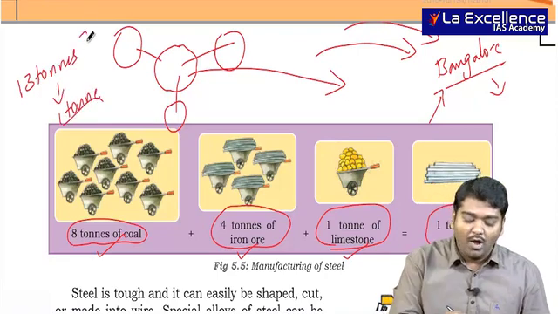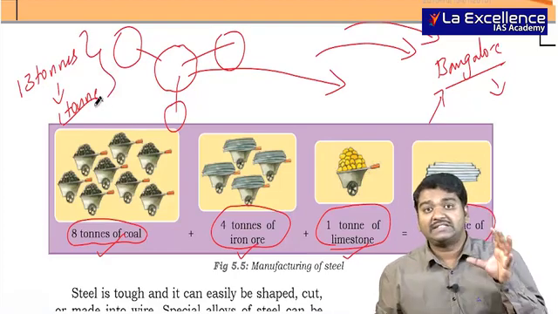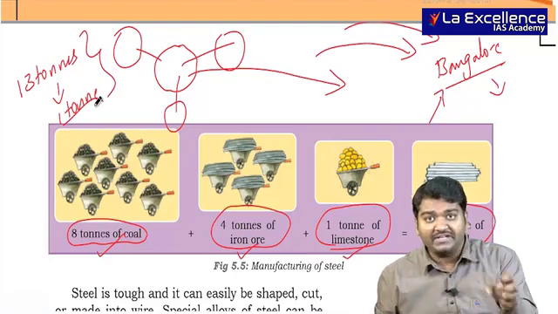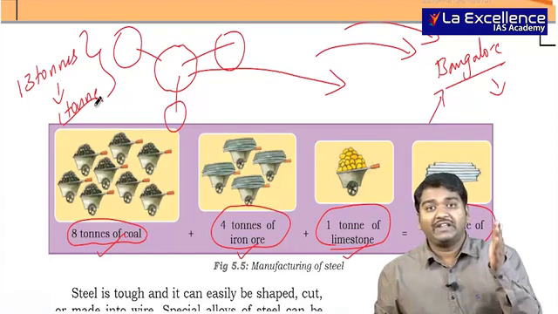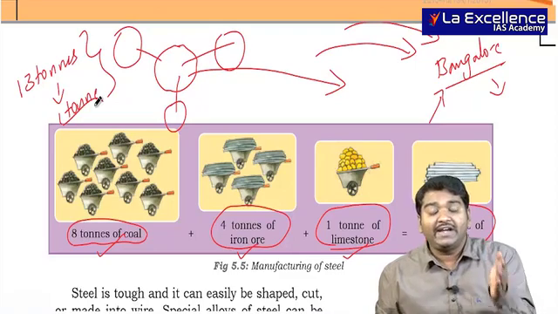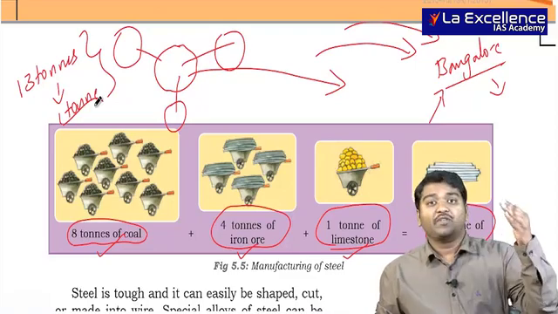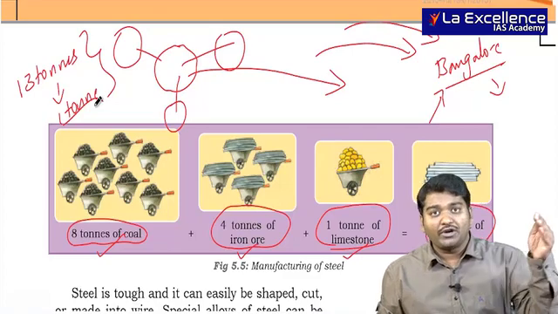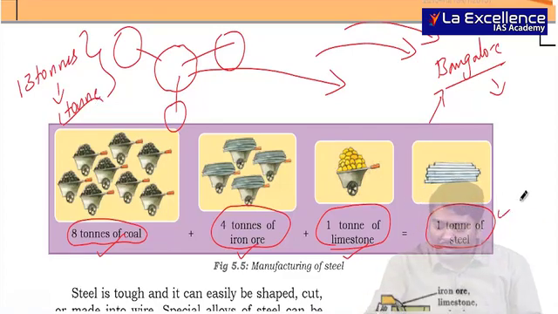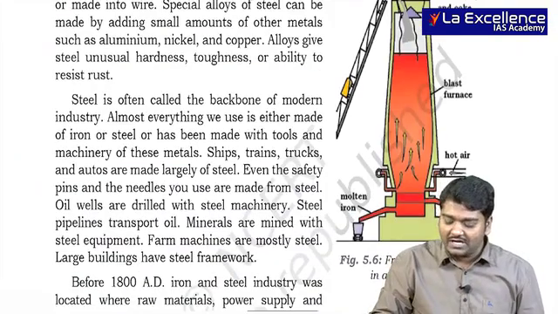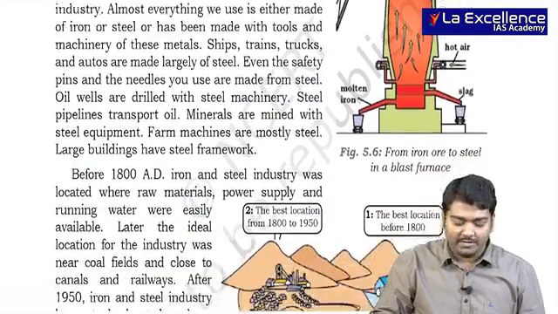This is the reason why many people say that the location of an industry depends upon raw material availability. If there is a weight-losing industry, that is, if you have raw materials, iron ore and coal, when you add them, they will lose weight and you get only 1 ton of steel. If it is a weight-losing industry, then we usually say let us go for this particular factor. So then they have given the benefits of steel.